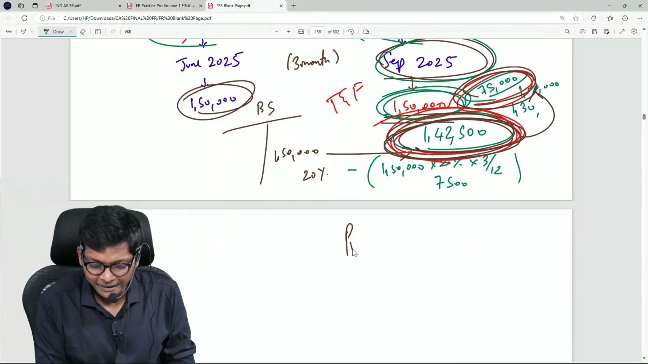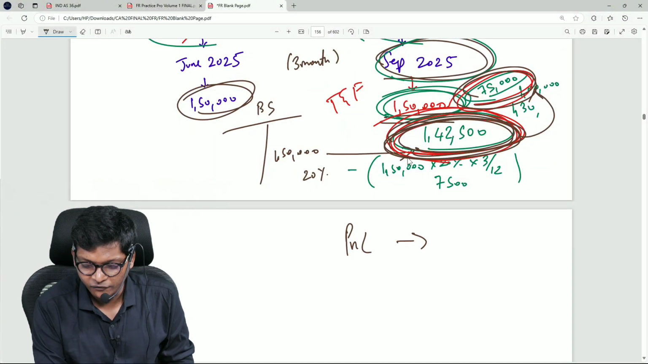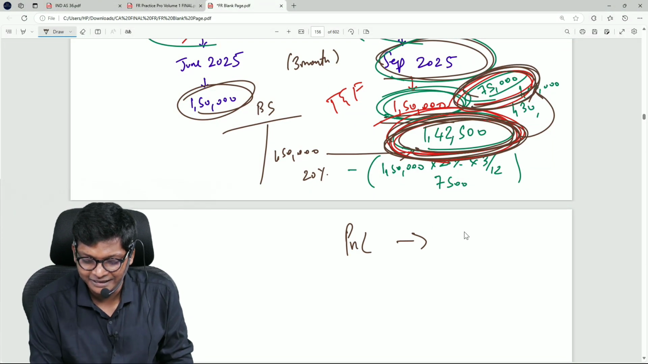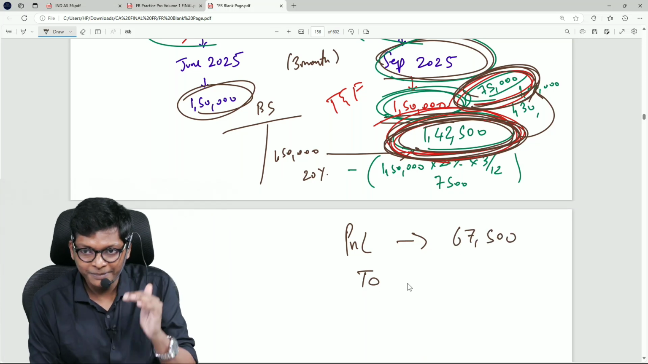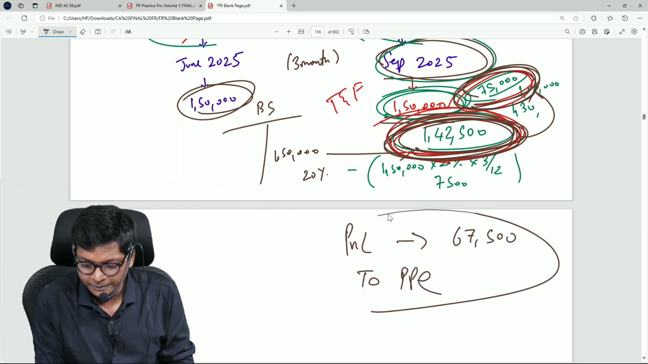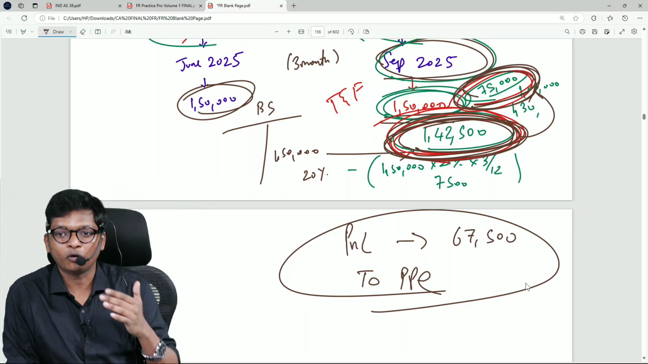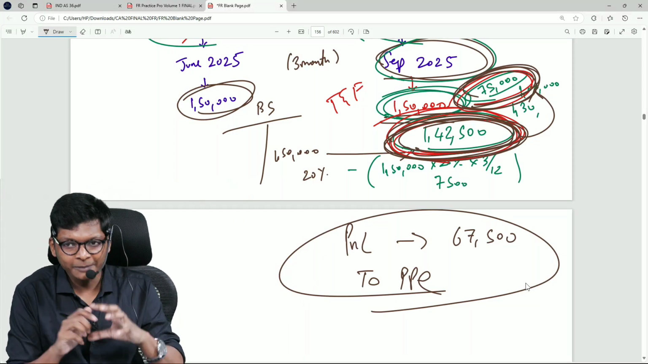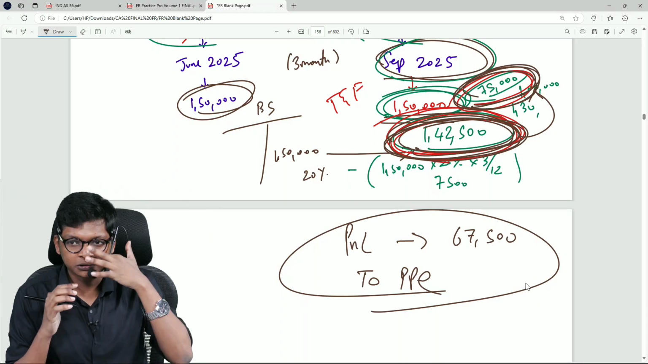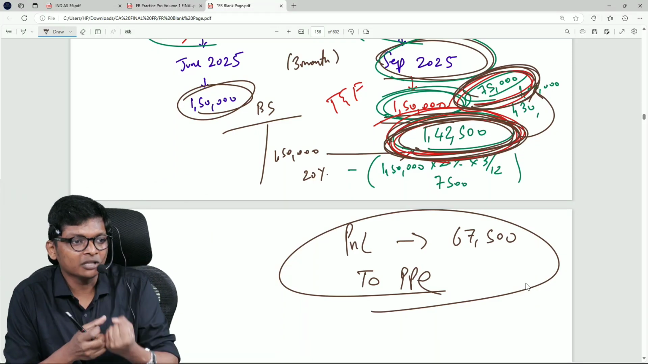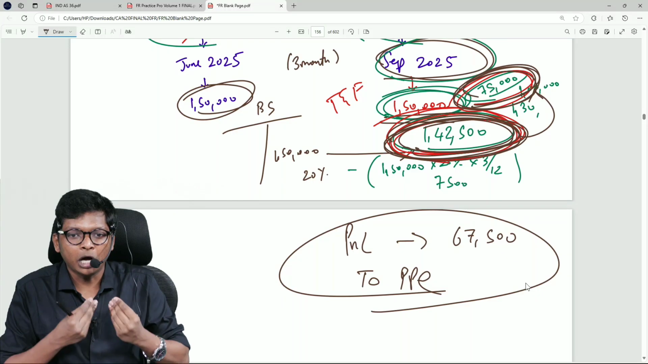I will debit my P&L for 1,42,500 minus 75,000. How much is that, guys? 67,500. I will debit P&L with 67,500 and credit PPE, the iPhone. Are you following, guys? That's all. Impairment means that's all. This whole standard talks about one thing: an asset suddenly falls in value, how do I account for it?